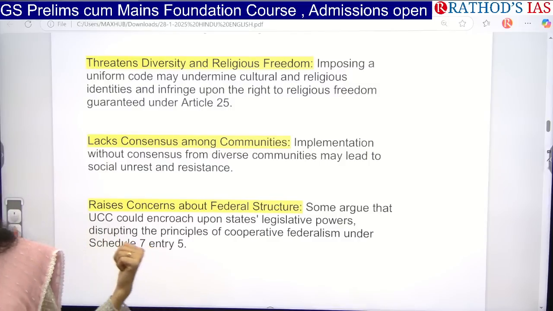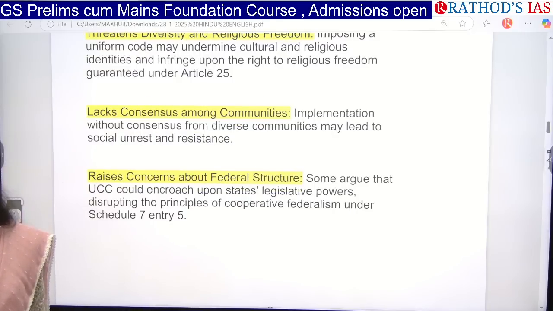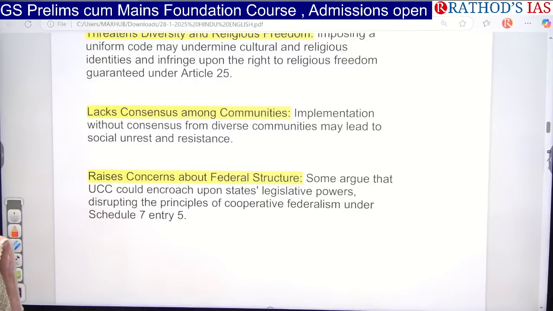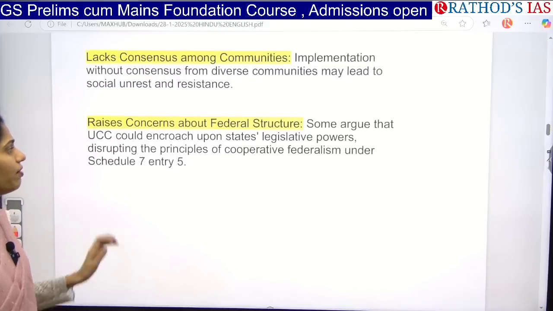No. So it is also a great challenge. And even if some communities accept and some do not, that will finally lead to unrest in society and communal violence. Whenever communal violence happens, it threatens the social fabric of our society as a whole. And the next one is that there are also some concerns about federal structure.